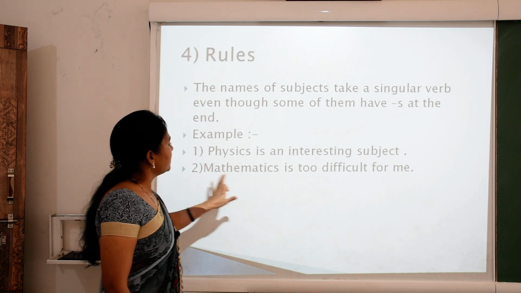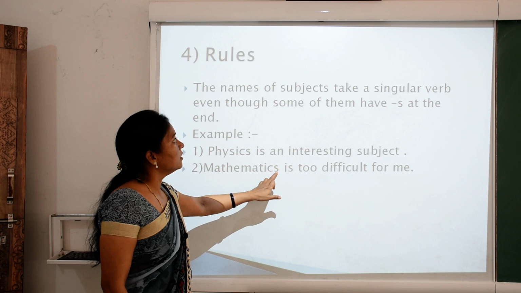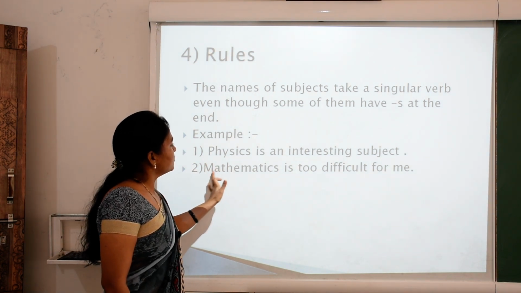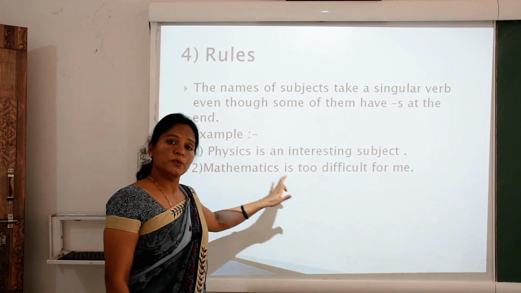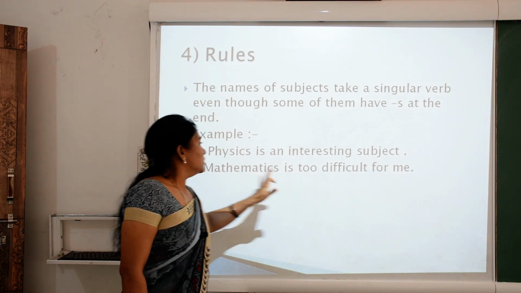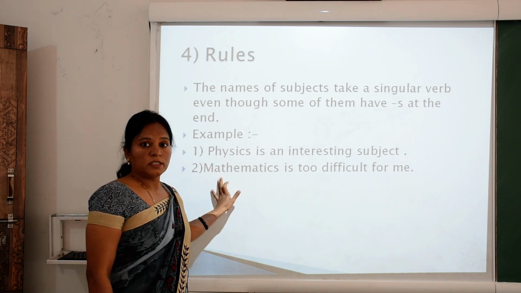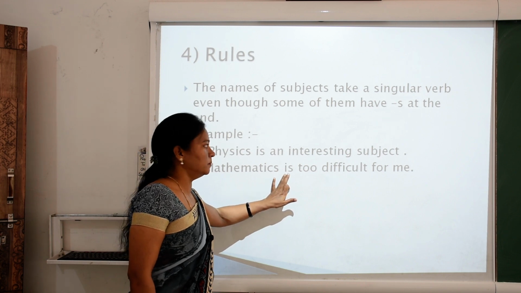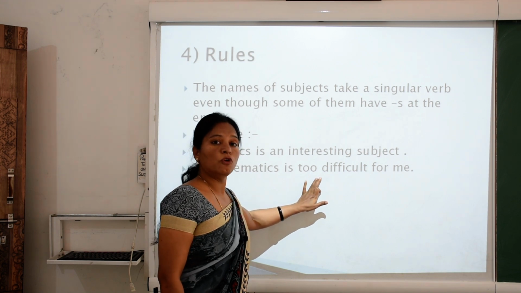Second, mathematics. Mathematics ends with s. So children, we use a singular verb even with the names of subjects. Mathematics is a singular subject, so we use a singular verb. According to the definition, if the subject is singular, then we will use a singular verb. Mathematics is too difficult for me.